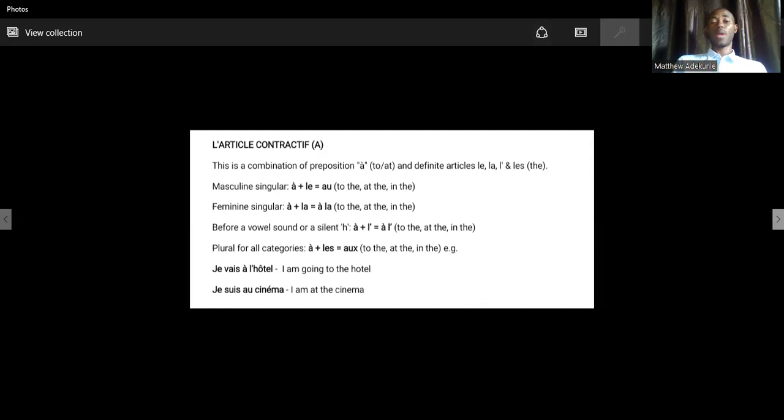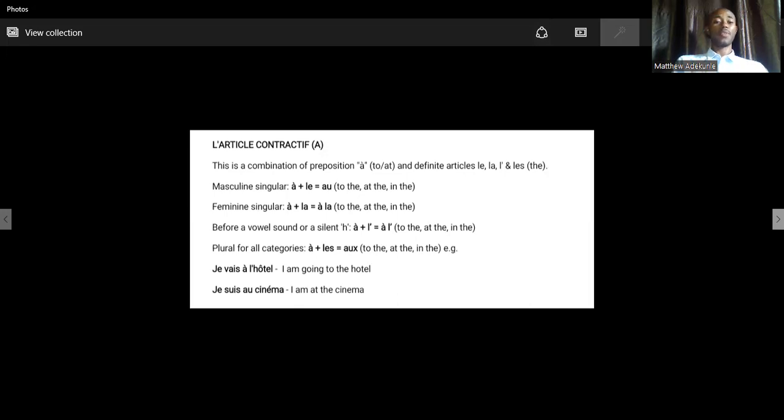For example, if you are going to the cinema, which in French is masculine, you cannot say je vais à le cinéma. Je vais is I am going, then to the, you cannot say à le. So there has to be a contraction, a squeezing together. You add à and le together, it becomes au.